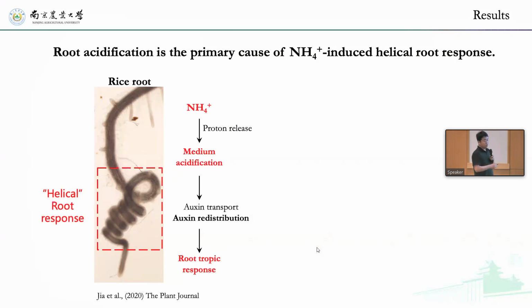To draw a short conclusion: root acidification is the primary cause of the ammonium-induced helical root response. When the plant root takes up ammonium, it pumps out protons, which makes the medium acidic, and this changes the auxin distribution, which causes the helical root response.